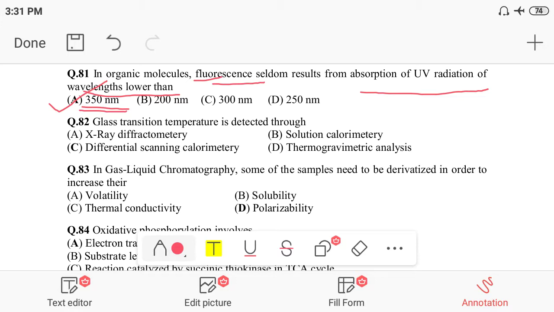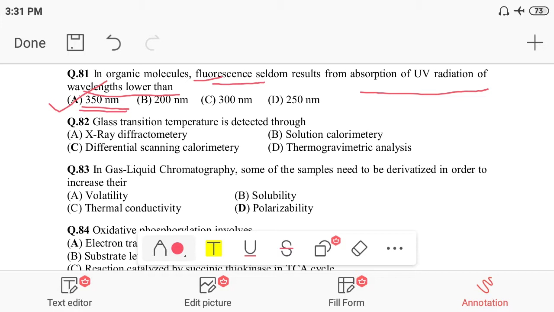But at more than 350 or 400 nanometer, the fluorescence will not be shown by the organic compound. So the wavelength should be lower than 350 nanometer to show fluorescence or colored fluorescence under UV radiation in the UV chamber. So that is the important question from UV spectroscopy.